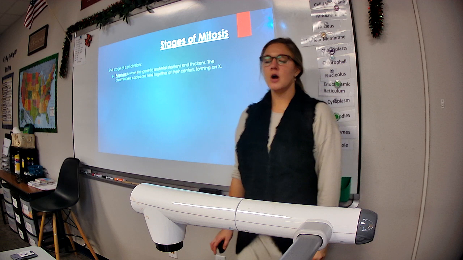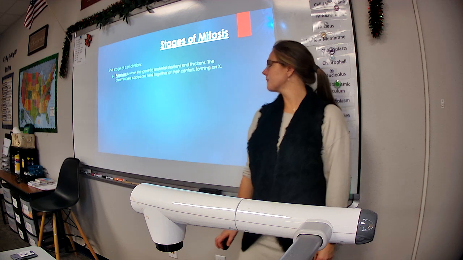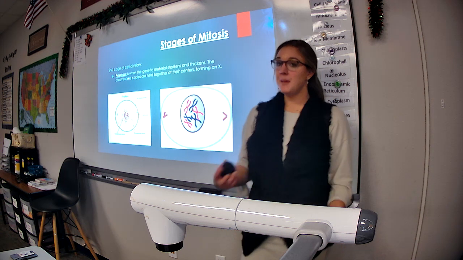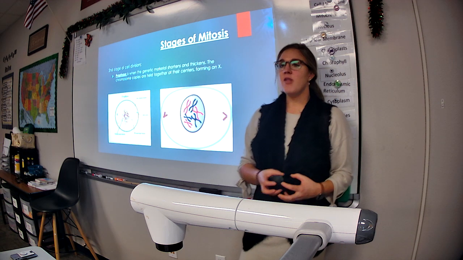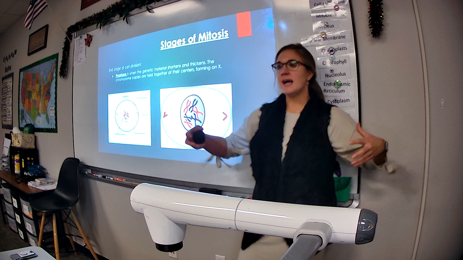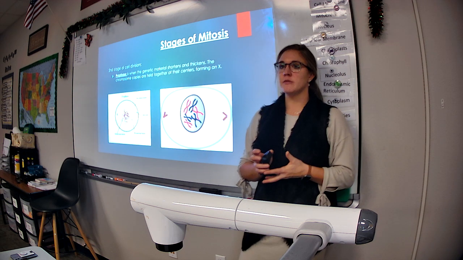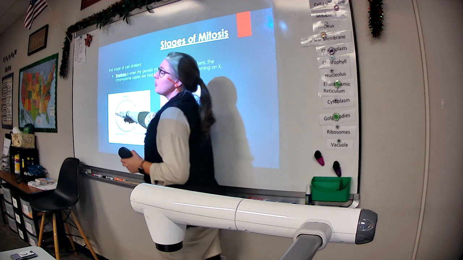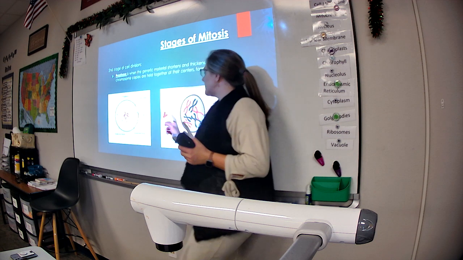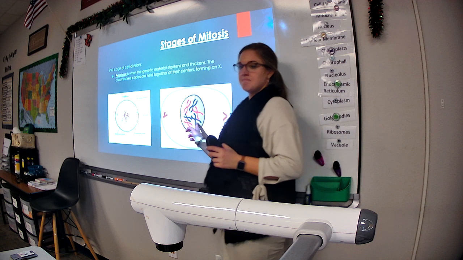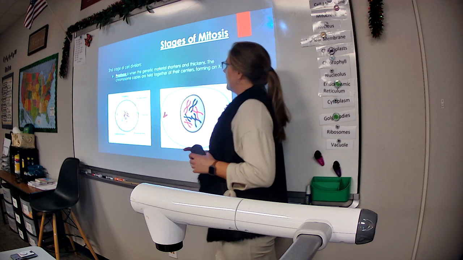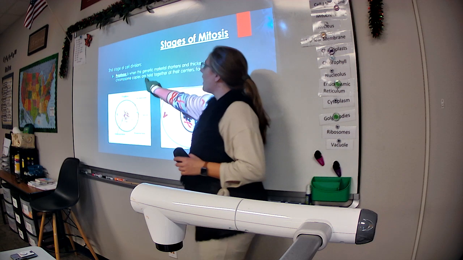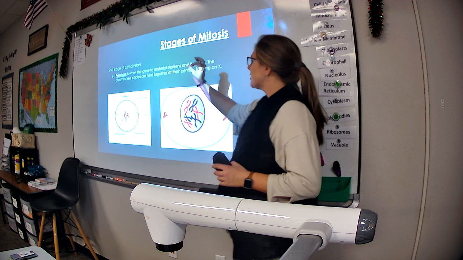Prophase, P-R-O, phase. After the DNA has made a copy of itself in interphase, now that tons of DNA has to shorten up and get a lot easier to move around, right? So prophase is when the tangled stringy form of DNA condenses into chromosomes. The genetic material shortens and thickens. The chromosome copies are held together at their centers, forming an X.